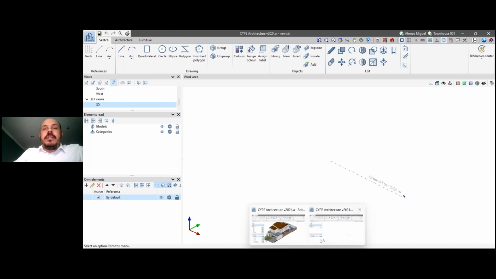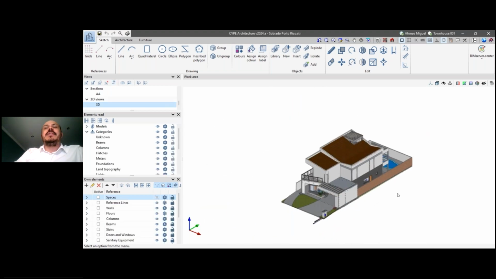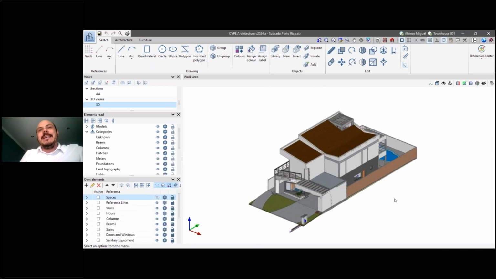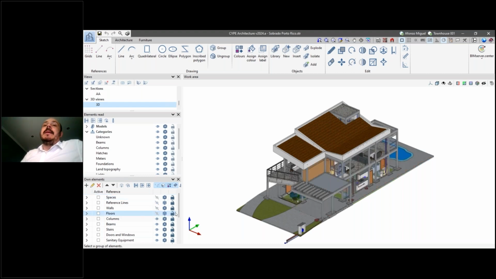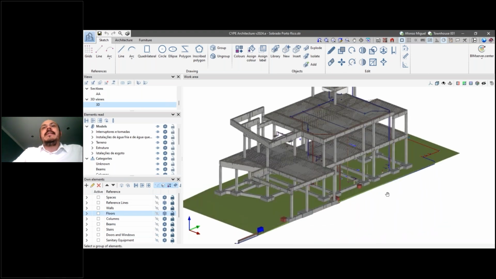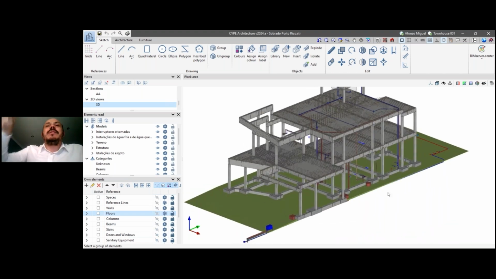Let me jump to another project. Actually, it's the same project, but let's advance a little bit in time. Let's imagine that the project is a little bit more advanced. So in this case, I have the model created here. I also can, for example, deactivate the different parts of my architectural model, and let me deactivate everything actually, and here I can see that I have all the other contributions that I've imported, for example.